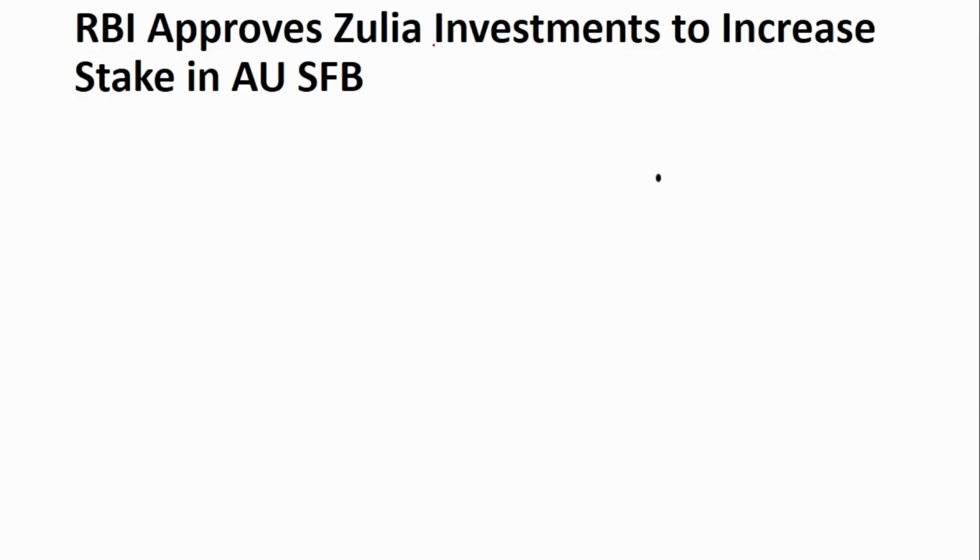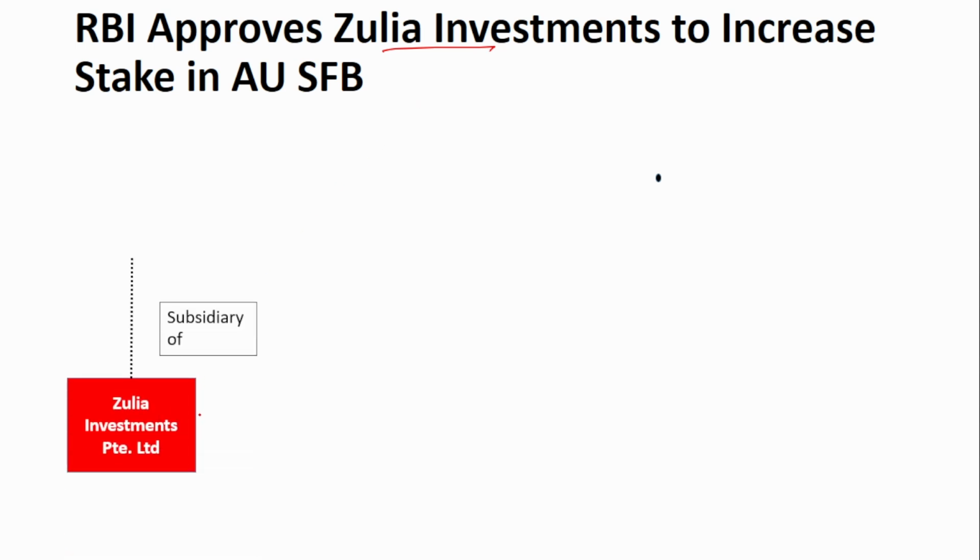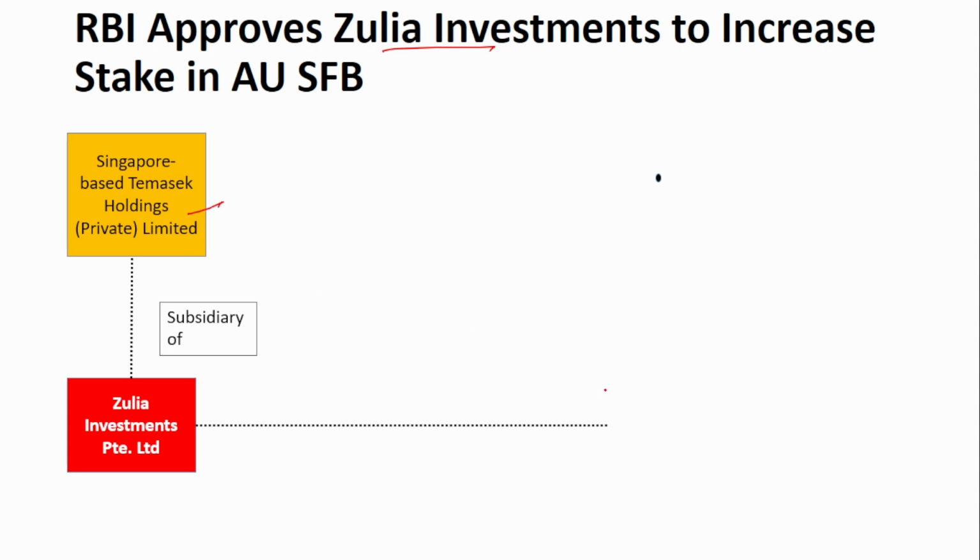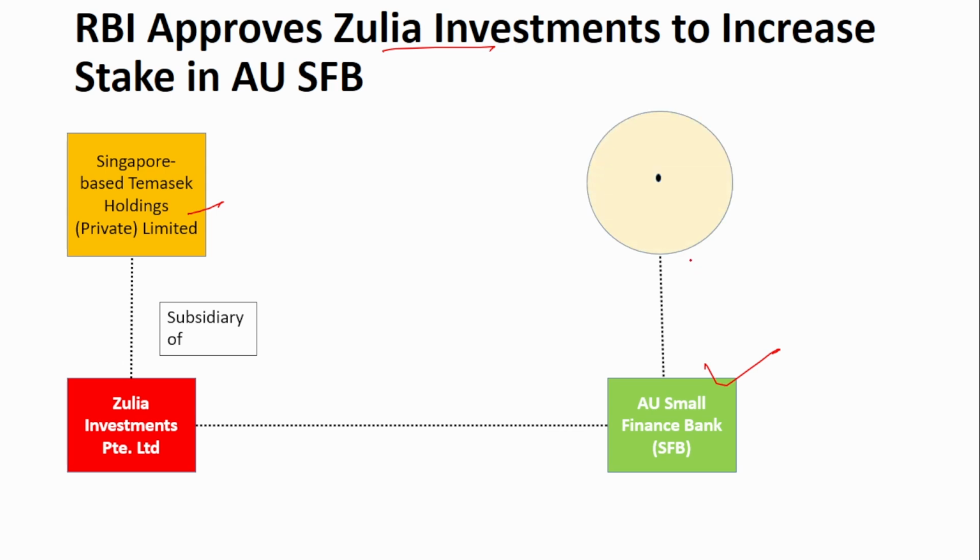Next is RBI approves an increase in stake. Zulia Investments Private Limited, a subsidiary of the Singapore-based Temasek Holdings, has got approval from RBI to increase its stake in AU Small Finance Bank. Currently they have a stake of 1.37%, and this will be increased to 7% after the RBI approval. So RBI has approved the increase in the stake from 1.37% to 7%.